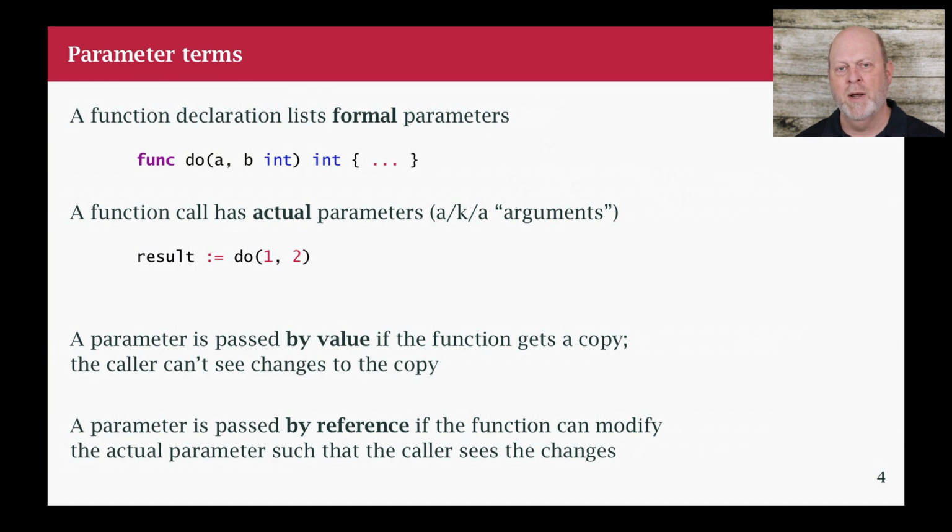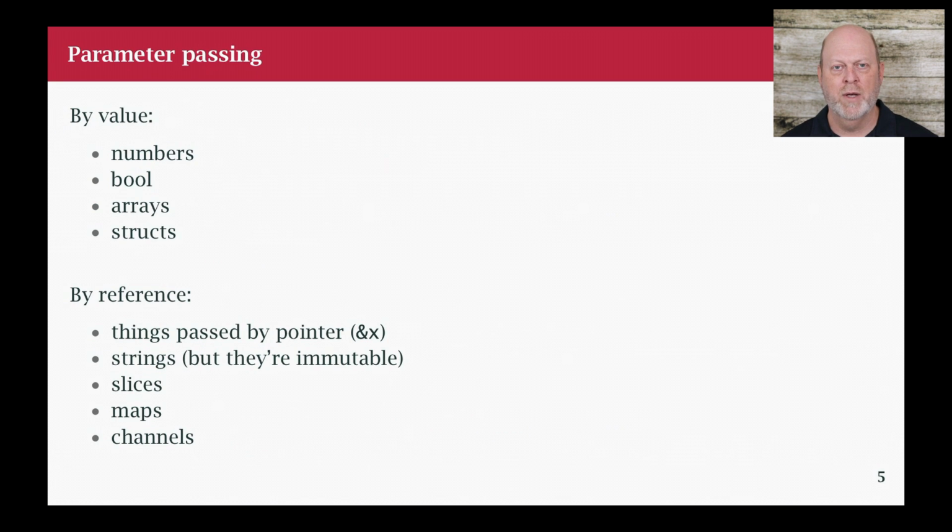And I want to talk about how those apply to Go, because there's a practical way of looking at it, and then there's a technical way of looking at it. In the practical way of looking at it, we tend to think of certain things as by-value parameters. Numbers, structs, arrays, because they're all copied. And then there's other things we think of as reference parameters, like slices and maps.